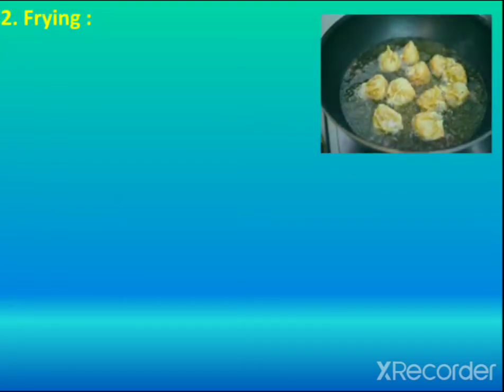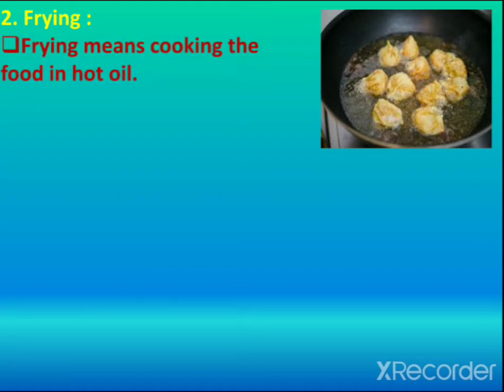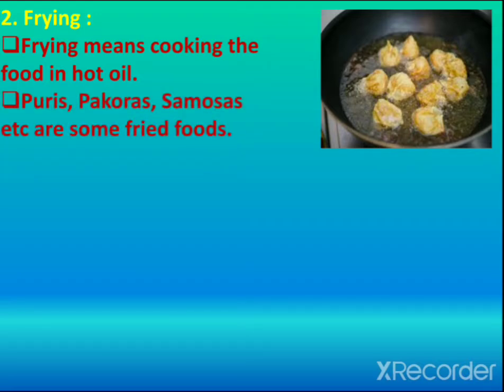Now, second process is frying. This picture is about frying. Examples are samosas, pakoras, etc. Frying means cooking the food in hot oil. Boiling means cooking the food in water at a high temperature, but frying means cooking the food in hot oil. Puris, pakoras, samosas, etc. are some fried foods.